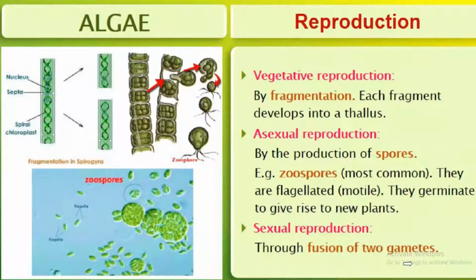So, about the reproduction of algae, vegetative, asexual, and sexual forms. Vegetative reproduction is through fragmentation, asexual reproduction is through zoospores, and sexual reproduction is by the fusion of two gametes.